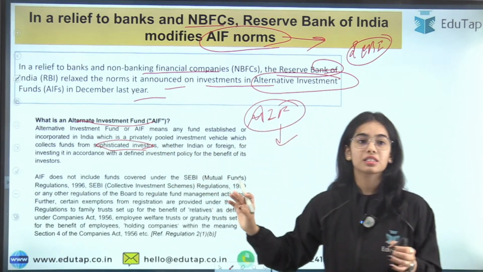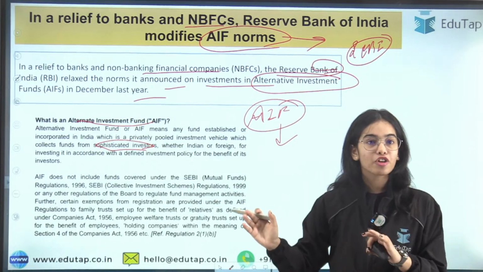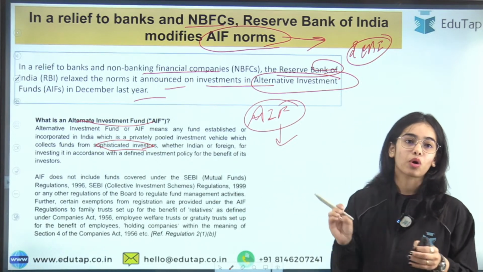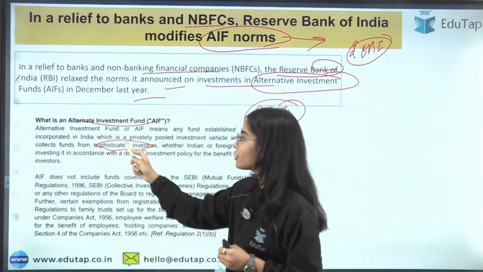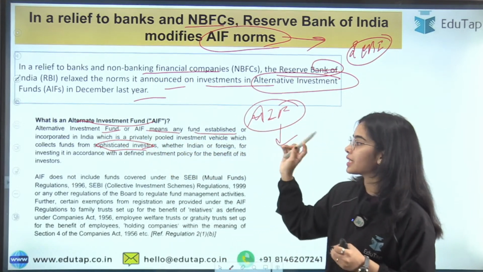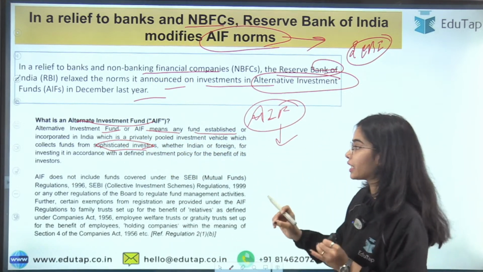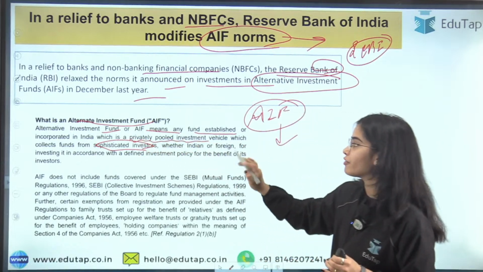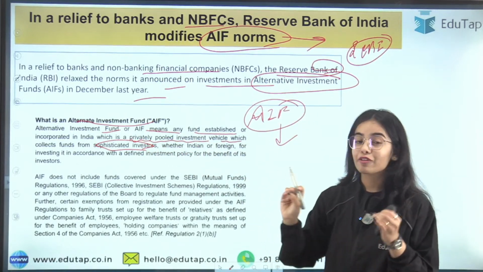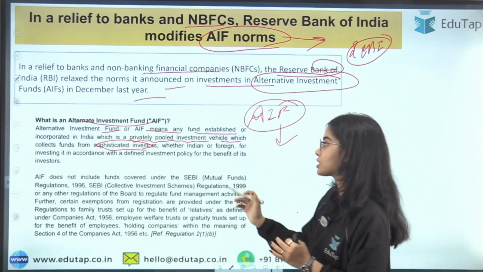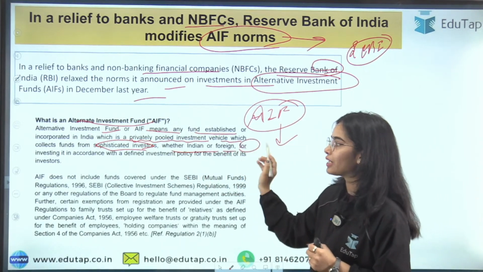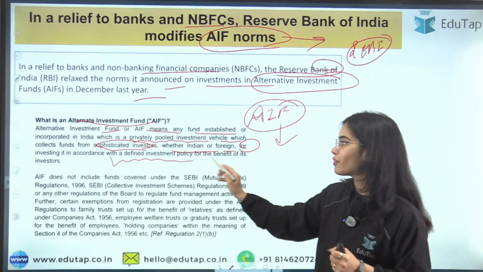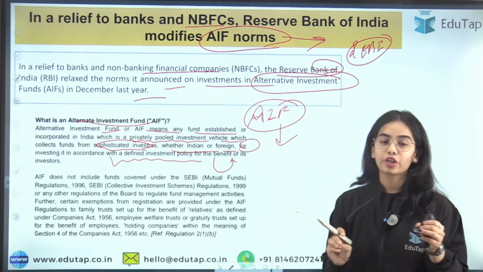Even investors who have lakhs of money cannot invest in an alternative investment fund. So an alternative investment fund means any fund that is established or incorporated in India, which is a privately pooled investment vehicle, which collects funds from sophisticated investors, whether Indian or foreign, for investing in accordance with a defined investment policy for the benefit of its investors.